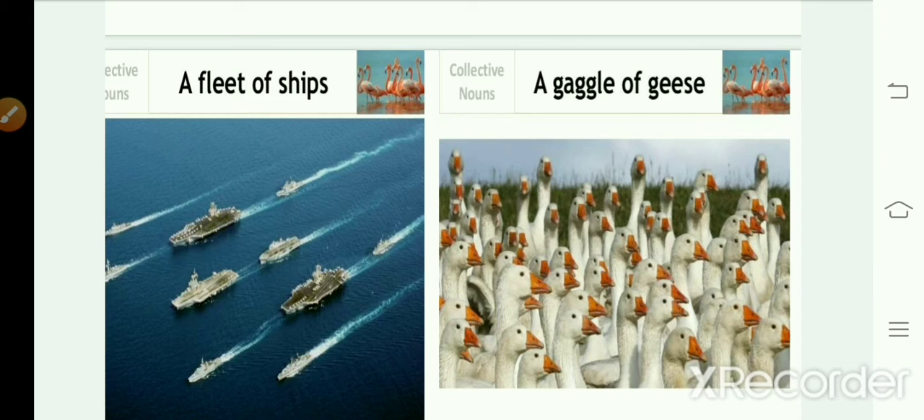For geese, geese means what? The plural form of goose. So if there is a group of geese, you'll use the collective noun gaggle. Gaggle is used when the geese are on the ground. Okay, when they waddle on the ground, that is taking short steps, walking unsteadily. Okay, so a gaggle of geese. I have seen a gaggle of geese today. In this way you can make a sentence.